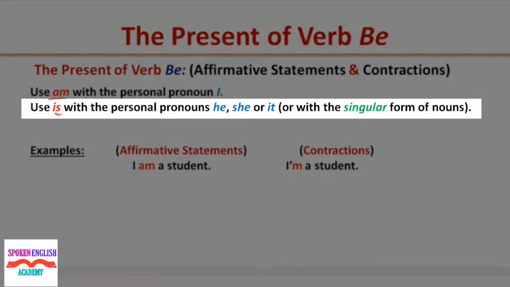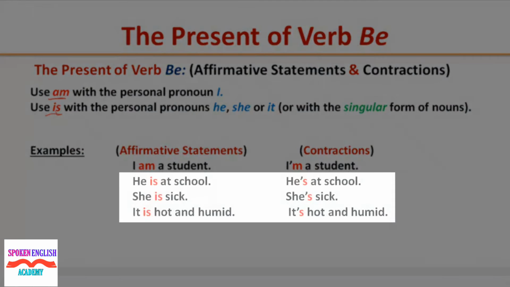Use is with the personal pronouns he, she, or it, or with the singular form of nouns. Example, he is at school, he's at school. She is sick, she's sick. It is hot and humid, it's hot and humid.